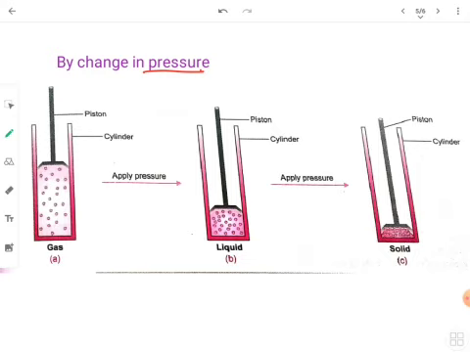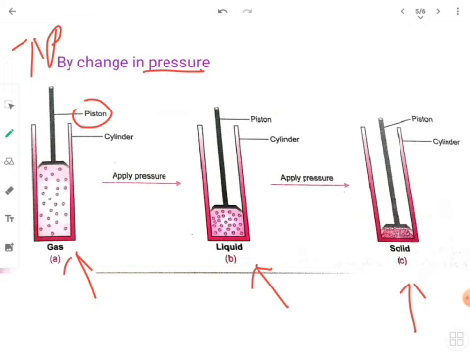Now if you see here, I have taken three chambers or basically jars in which gas is kept. In this first chamber there is a piston used in order to push it down. So when you are pushing it down, you are increasing what? You're increasing the pressure over here.